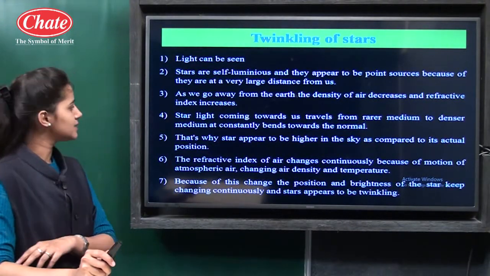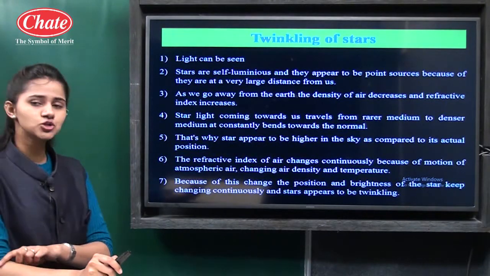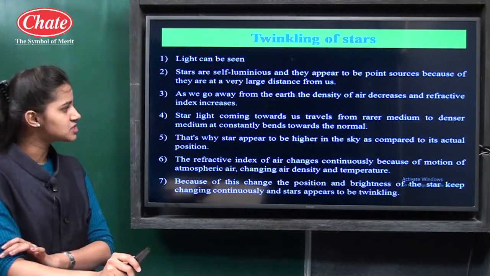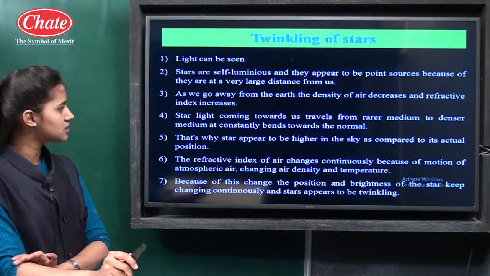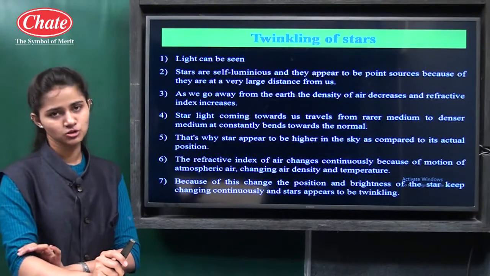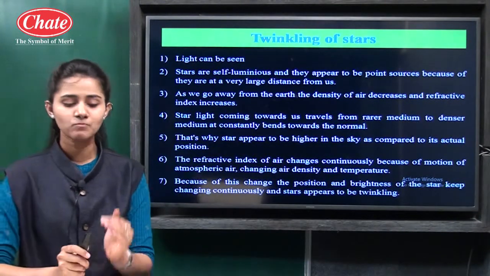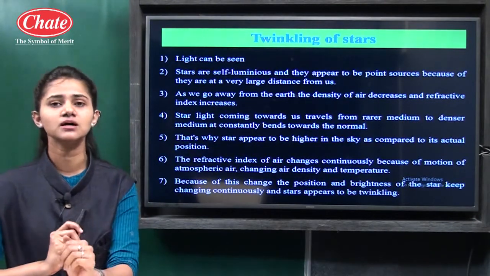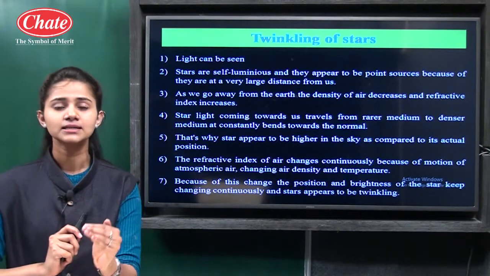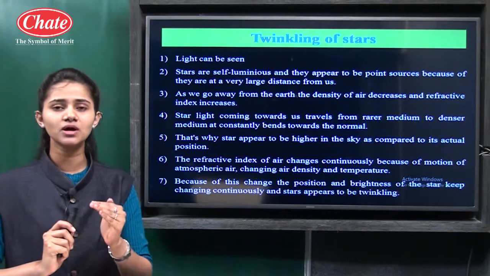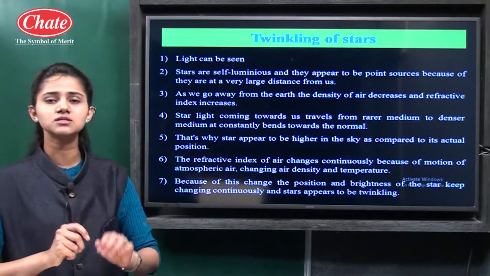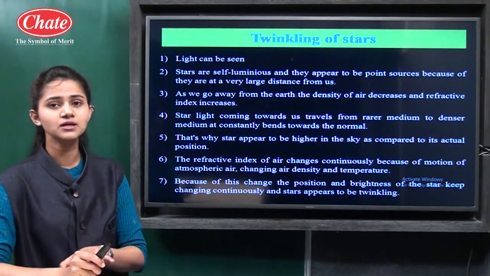Then, starlight coming towards us travels from a rarer medium to a denser medium. If you see, as we go away from the earth's surface, the density of the air decreases.